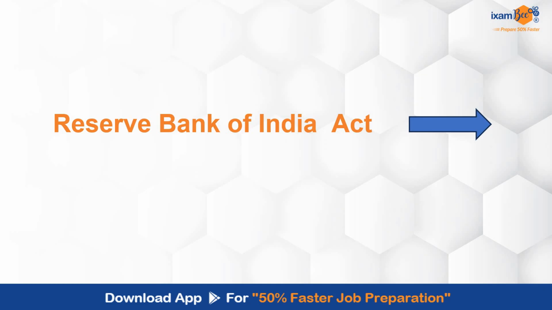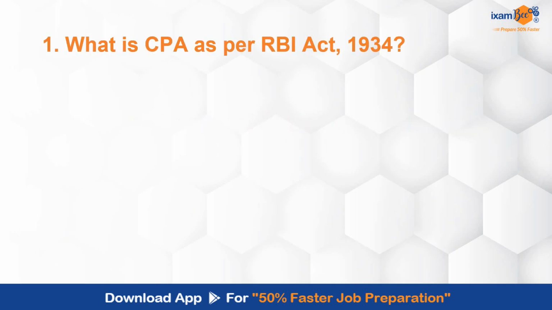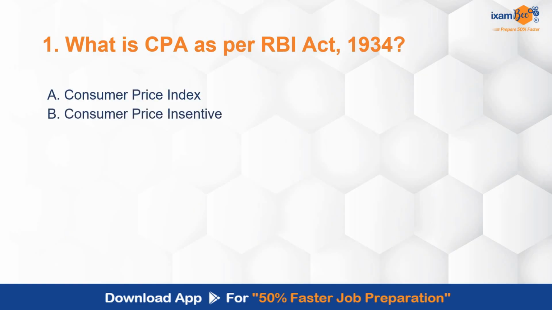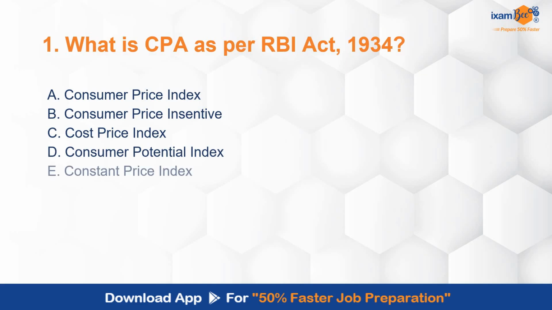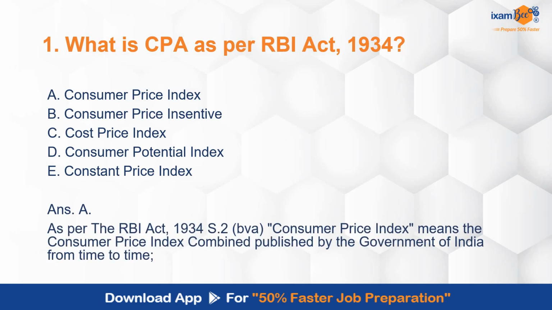Today I am going to discuss the RBI Act that is helpful for your banking laws for IBPS SO Law Officer exam preparation. What is CPI as per RBI Act 1934? Consumer Price Index, Consumer Price Incentive, Cost Price Index, Consumer Potential Index, Constant Price Index. Correct answer is A, Consumer Price Index. As per RBI Act Section 2, BVA, it covers the concept of Consumer Price Index. It means the Consumer Price Index combined that is published by the Government of India and it changes from time to time.